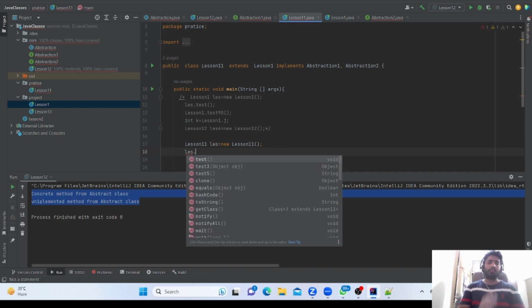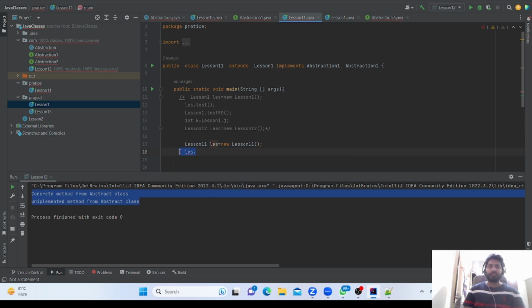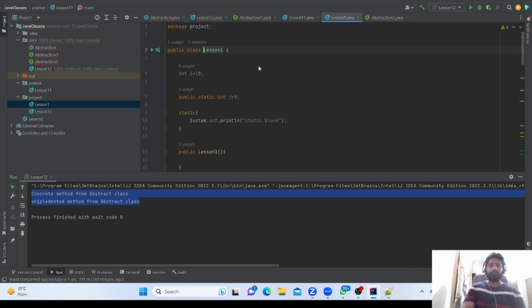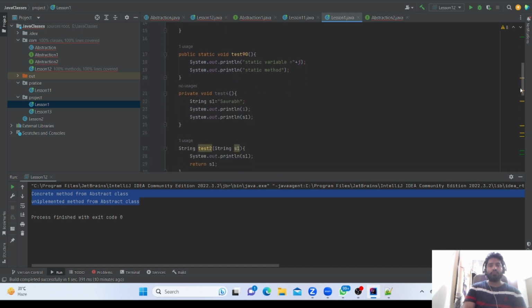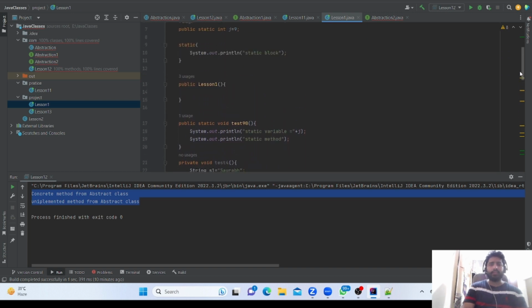Now you can see test, test C, test 5, all the properties coming. In lesson 11 there is no method, but in lesson 1 there are many methods. What are the methods? Whatever is public you will get.